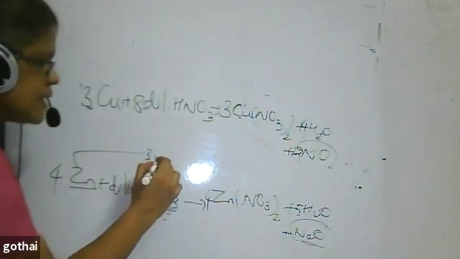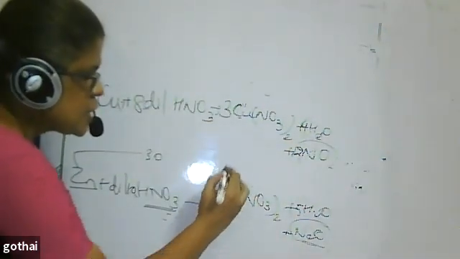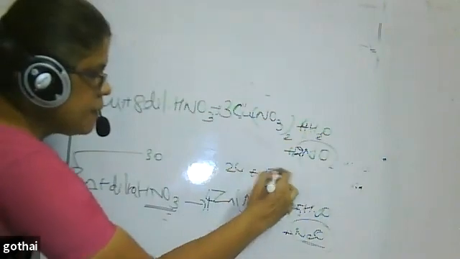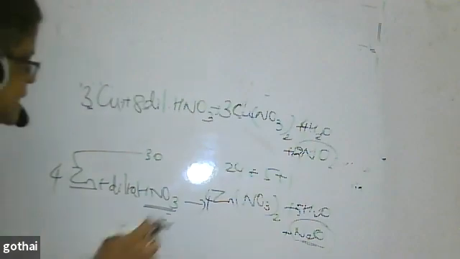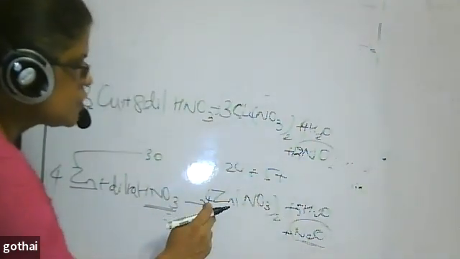Now I balance the oxygen. 10 3s are 30. 3 2s are 6, 6 4s are 24. Plus 5, plus 1. How much am I getting? I'm not getting zinc plus 4 plus 30. 3 2s are 6, 6 4s are 24.